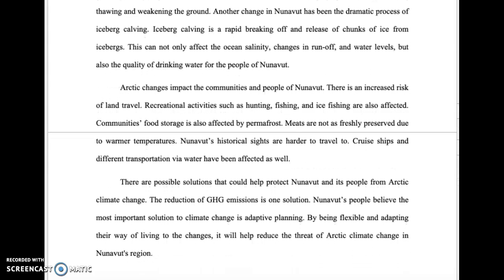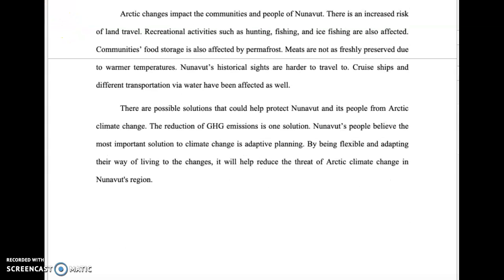Another change in Nunavut has been the dramatic process of iceberg calving. Iceberg calving is a rapid breaking off and release of chunks of ice from icebergs. This can not only affect the ocean salinity, changes in runoff, and water levels, but also the quality of drinking water for the people of Nunavut. Arctic changes impact the communities and people of Nunavut.